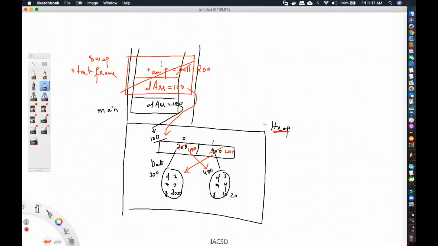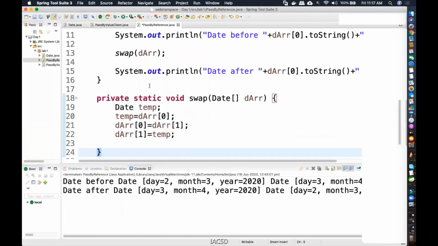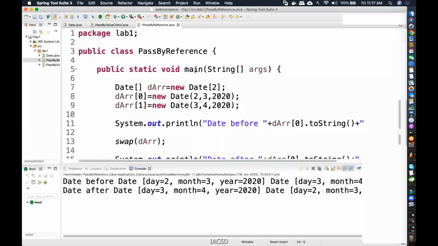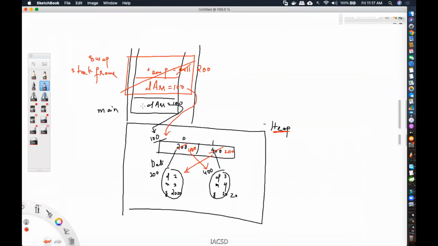Last time in pass by value, what did we do? We made the swapping happen in the stack, so that memory got lost when the stack got popped. But this time what are we going to do? We're going to do the memory of swapping within the heap. So in that case, even if I pop out this stack, my heap, that memory of swapping is still there. So if I go back, I pop the swap. If I go back, I'm still talking about the main's D1 and D2, that is DARR of 0 and DARR of 1. So main's DARR of 0, I'm going to print it. So this one. So what is this one's value? This one's value is 400. So it's going to print 3/4/2020 first.